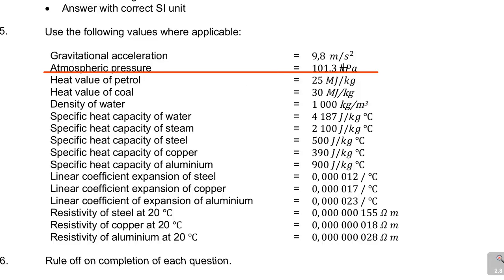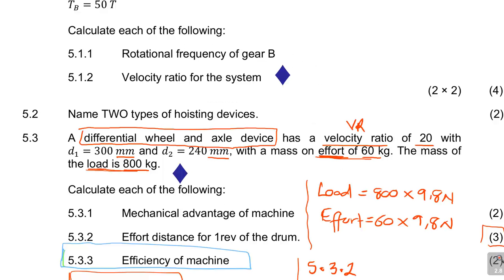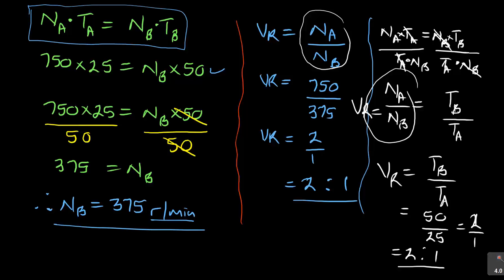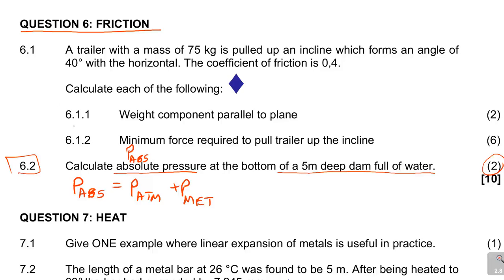So I can multiply by 1,000 to remove kilopascal, so that it becomes a pascal. So PATM is equal to 101,3 times 1,000 pascals. So I'm converting to pascals. And then that is the first part. Now I need PMAT.